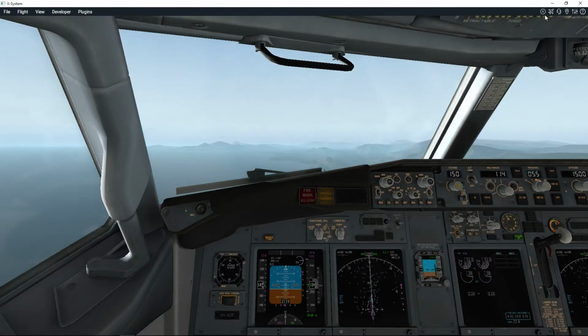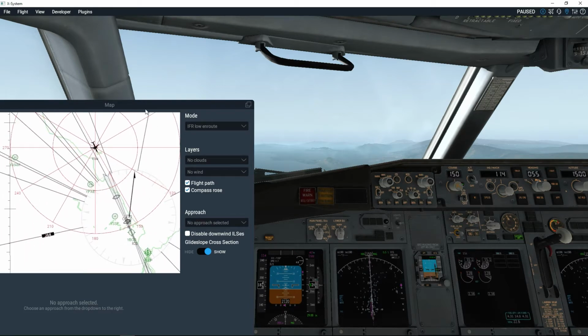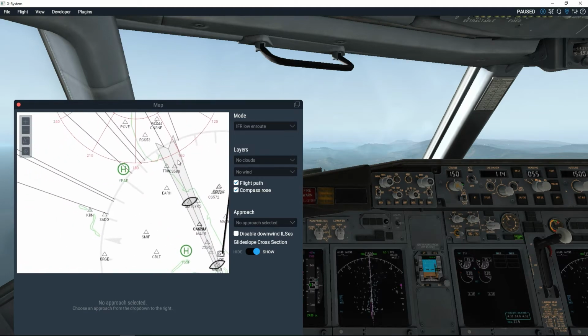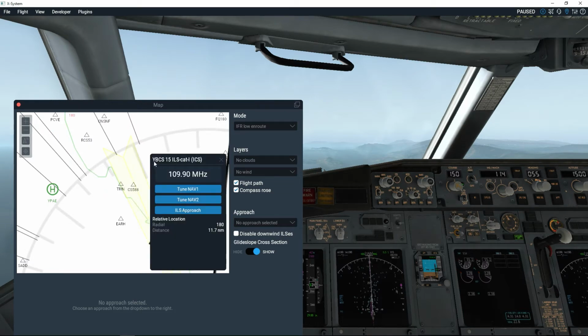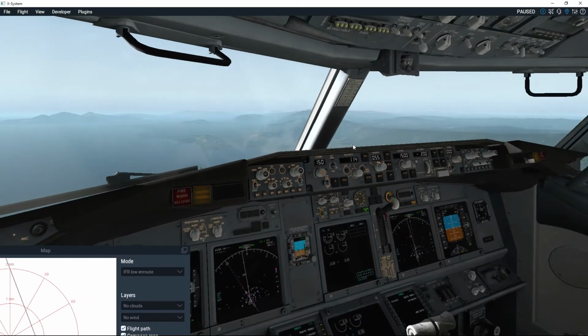Now we're in the game, we're going to hit pause, and we're going to bring up the map. If we zoom in on the map on IFR low en route, we can see this guide. If we click within the guide, it'll bring us up for YBCS runway number 15. Tune your nav 1, tune your nav 2, and indicate an ILS approach. We can then close this, but we can also select under approach YBCS 15C, which will now give us an indication of where we are. We can just move that to the side and we can go back to the game.